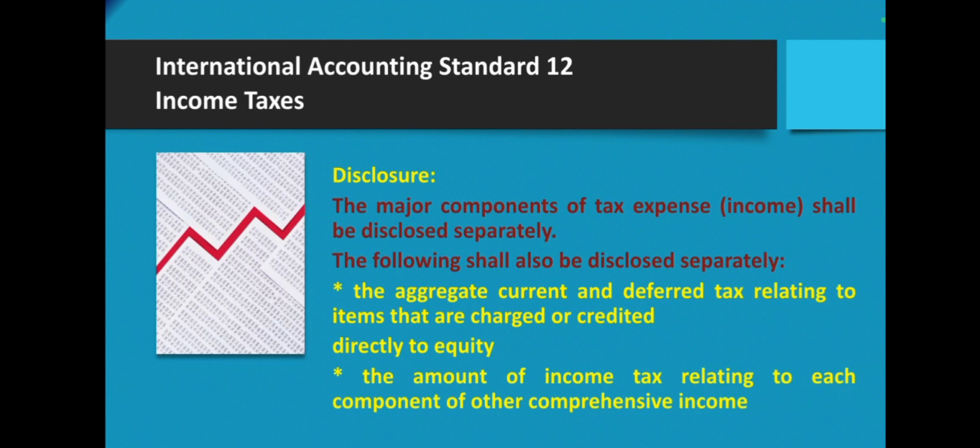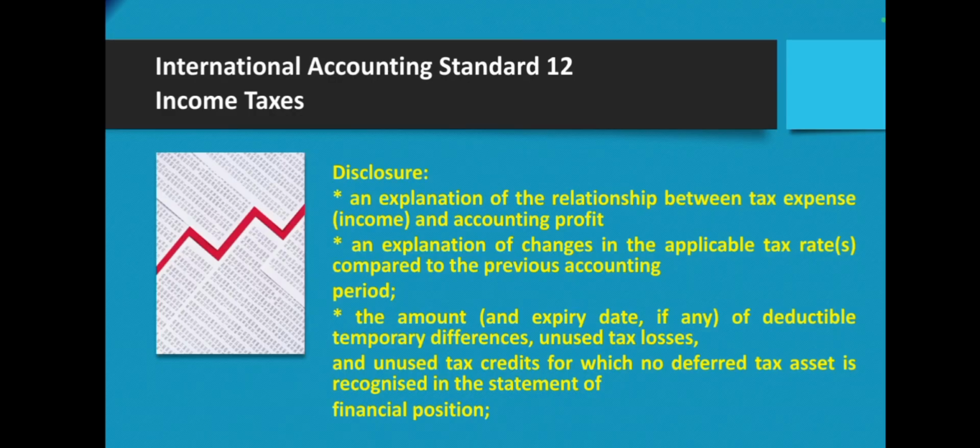The following shall also be disclosed separately: the aggregate current and deferred tax relating to items that are charged or credited directly to equity, the amount of income tax relating to each component of other comprehensive income, an explanation of the relationship between tax expense or income and accounting profit, an explanation of changes in the applicable tax rate compared to the previous accounting period, the amount and expiry date, if any, of deductible temporary differences, unused tax losses, and unused tax credits for which no deferred tax asset is recognized in the statement of financial position.